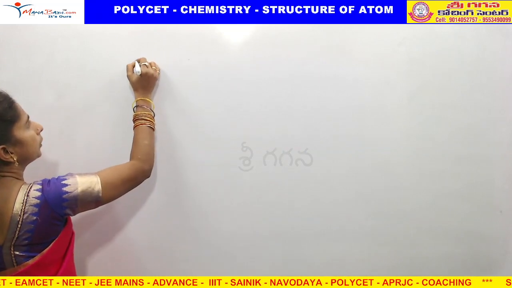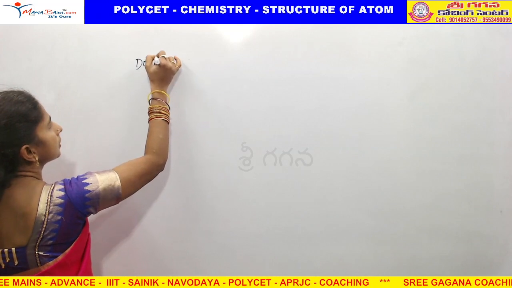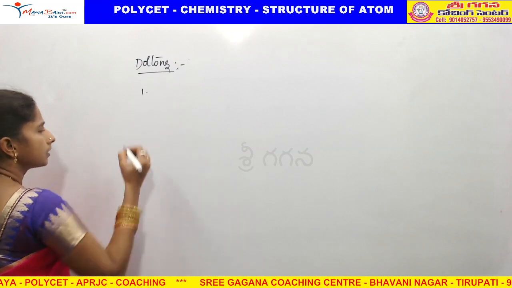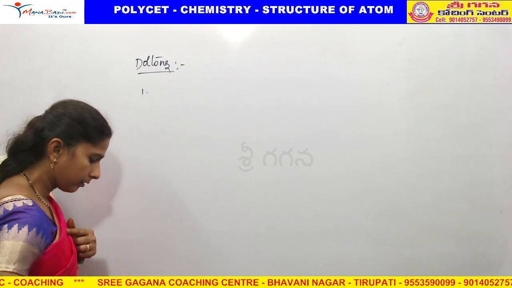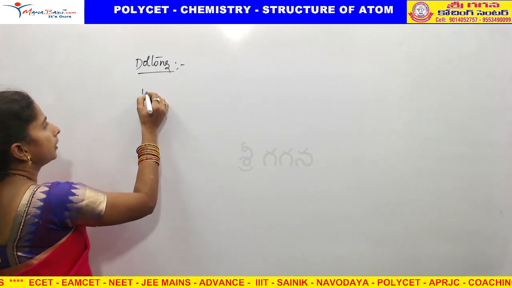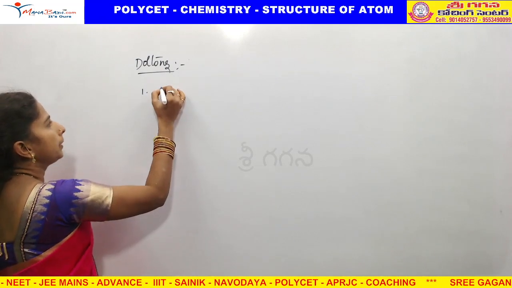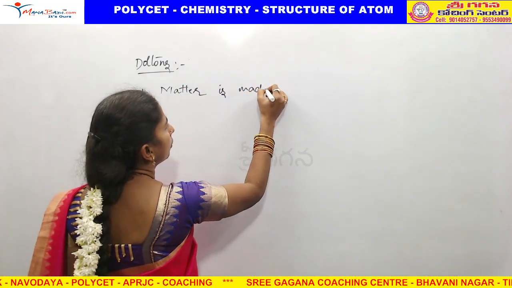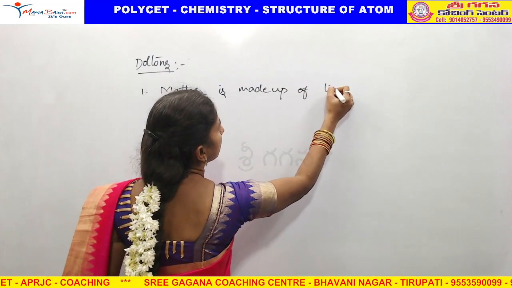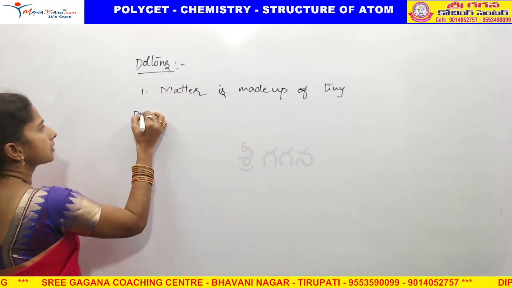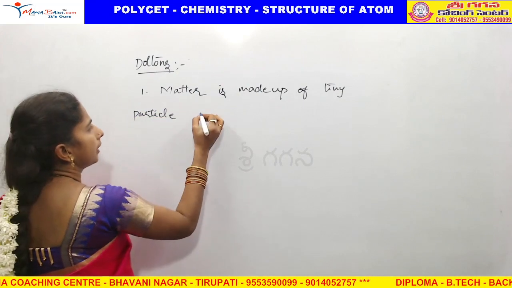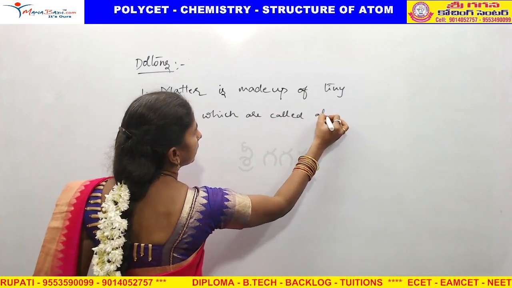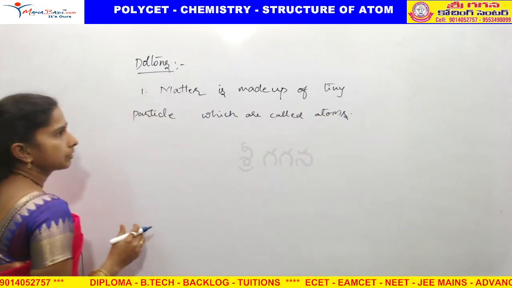Right. About the atom, we have one theory, that is Dalton's theory. What is Dalton's theory? Postulates. What are the points in Dalton's theory? Point number one, matter is made up of tiny particles which are called as atoms. That is the first point.